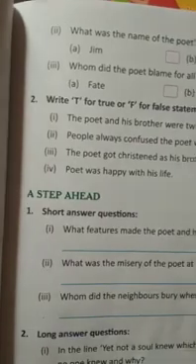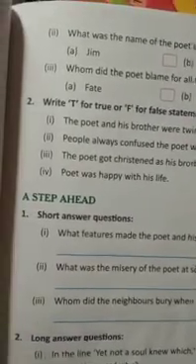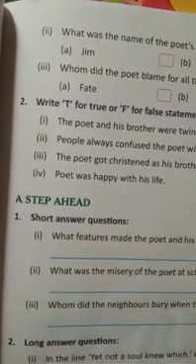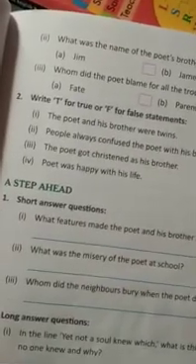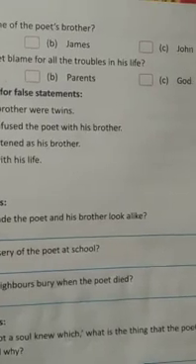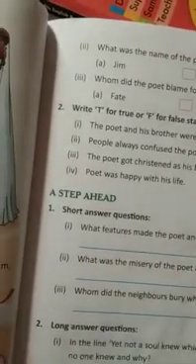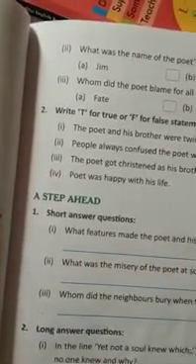Then question number 2, write T for true or F for false. There are some statements given below. We can find out which statement is true and put a tick mark inside the box. First, the poet and his brother were twins. This statement is true. Then, people always confused the poet with his brother.